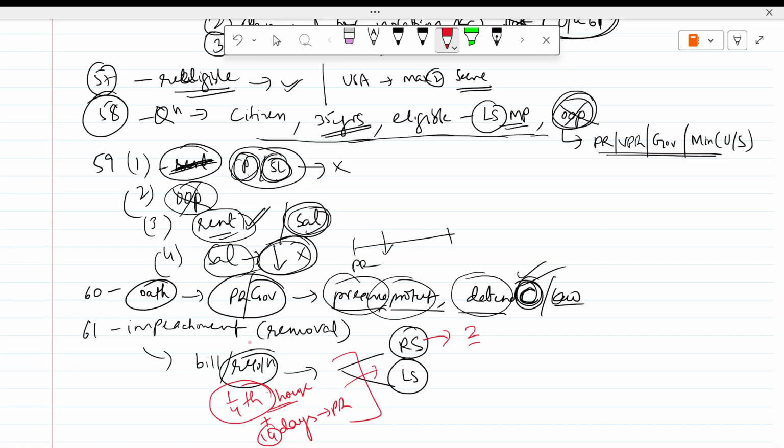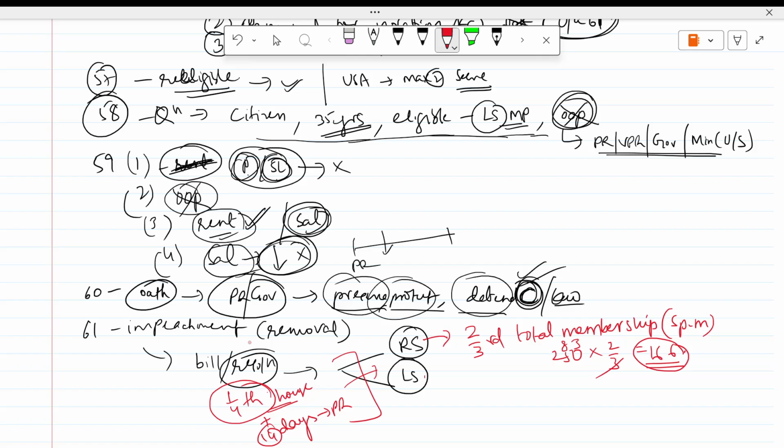Then Rajya Sabha has to pass it with two-third of the total membership of the house. That is special majority. Two-third of total membership of the house. For example, Rajya Sabha 250 is the total strength. Then two-third you have to get, so it will come to 166. So minimum like 166 or 167, whatever. This many people have to approve or pass that resolution.